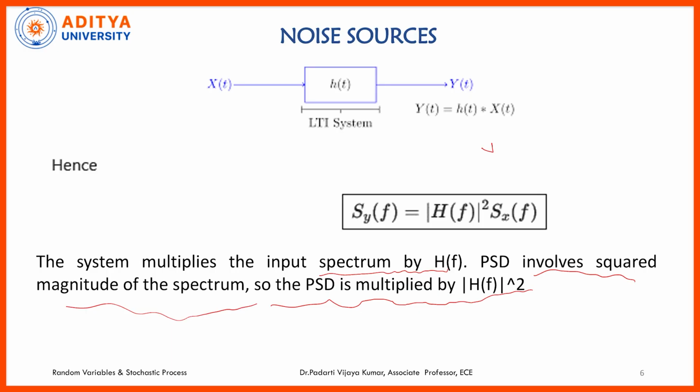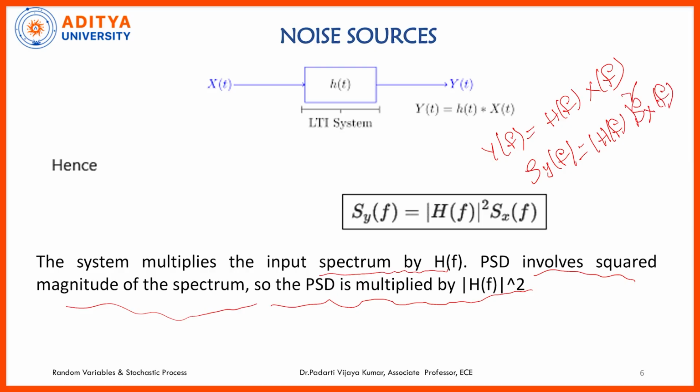So if it is simply a function, the system function, Y of f is equal to H of f into X of f. When it comes to noise power spectral density, S_y of f is equal to the absolute value of H of f whole squared into S_xx of f. According to this spectrum, the output noise gets modified. Based on the shape of this spectrum, the output noise also gets modified. Some noise is added into the system.